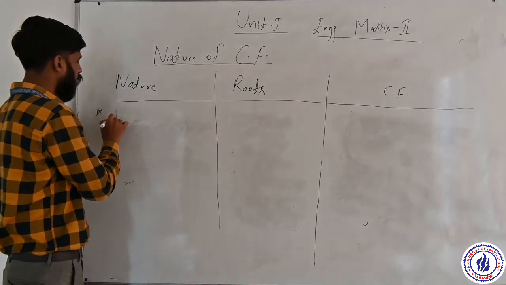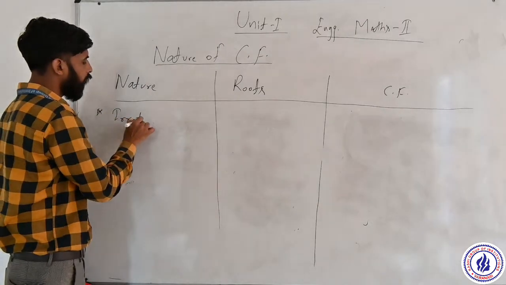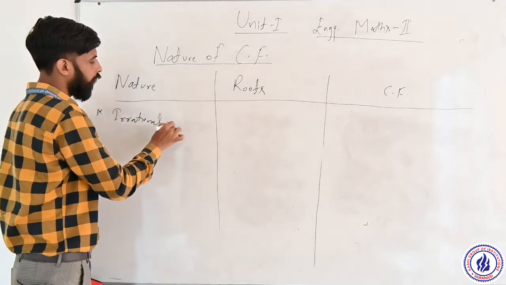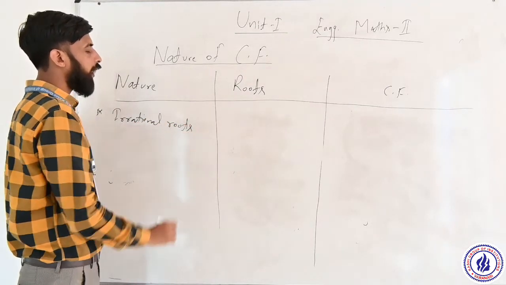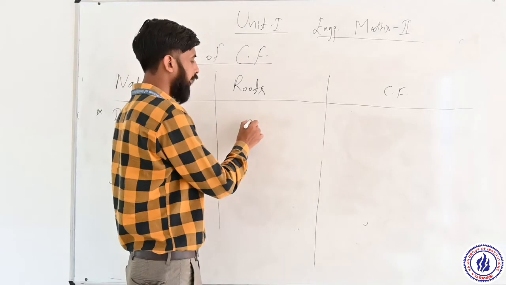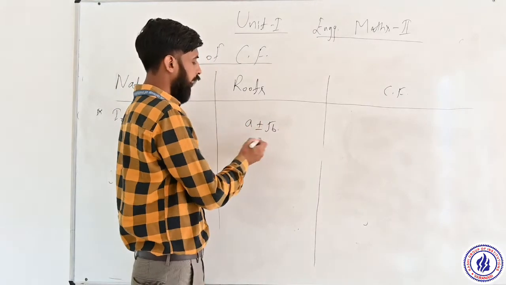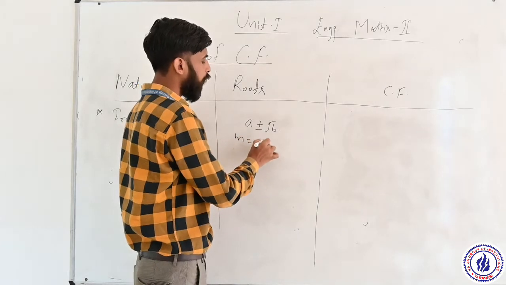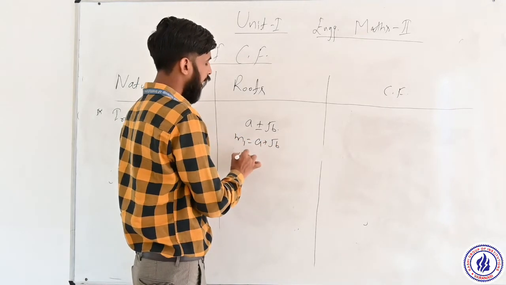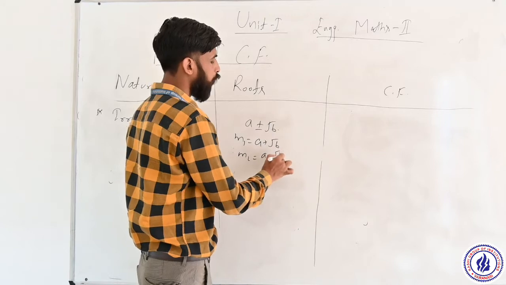Next one is irrational roots. Irrational roots means a plus minus under root b. It means m1 equal to a plus root b and m2 equal to a minus root b.